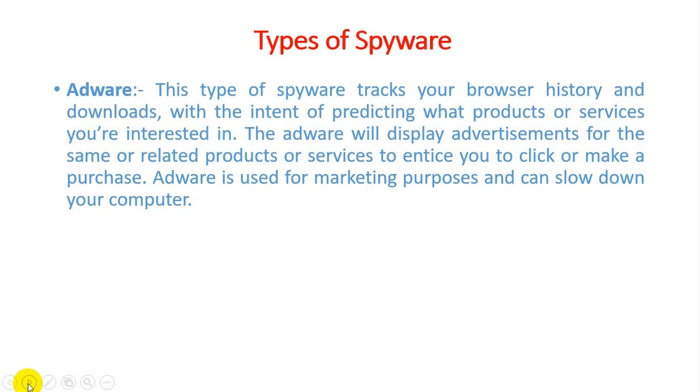Adware is used for marketing purposes, and it can slow down your computer, because it is one of the things where spyware is built to slow down our computer, and it works in the background. A normal user never knows which kind of process is happening in the background and why the computer is slowing down.